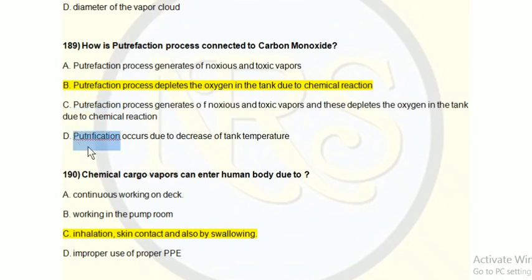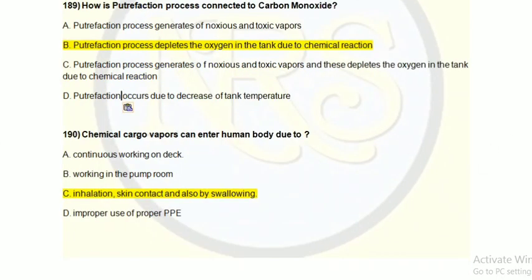The correct answer is option B. Putrefaction process depletes the oxygen in the tank due to chemical reaction. The putrefaction process is nothing but a polymerization chain reaction. So this process depletes oxygen, removing the oxygen from the air that was present in the tank, because of the chemical reaction. So the correct answer is B for question number 189.